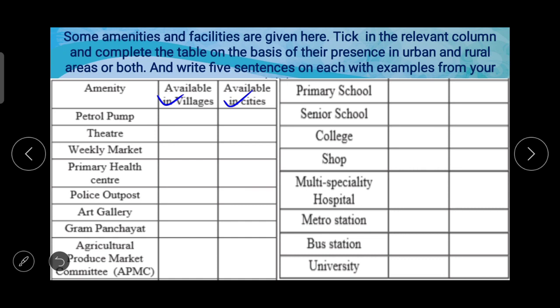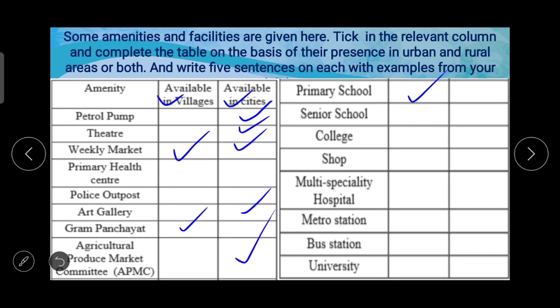Now the first thing, petrol pump. Is petrol pump available in villages? No. So write in cities. Theater in cities. Weekly market available in cities and somewhere in villages also. Primary health center in the cities. Police outpost, art gallery in cities. Gram Panchayat in villages, that is in rural area. Agricultural produce market committee, APMC market, is in the cities.